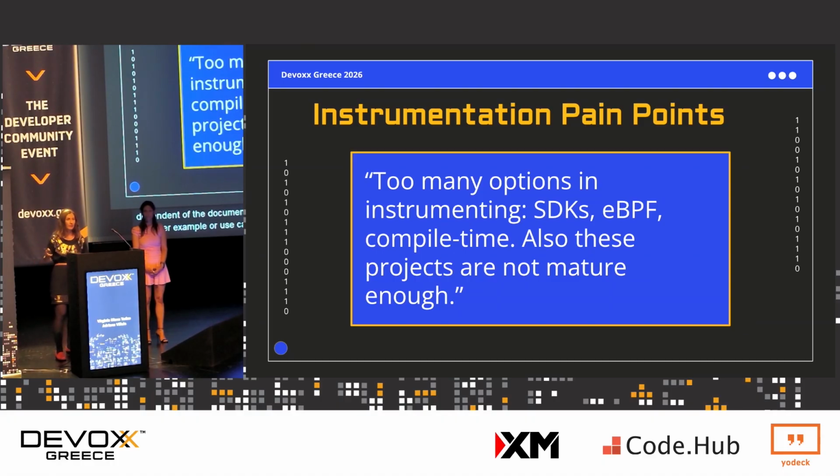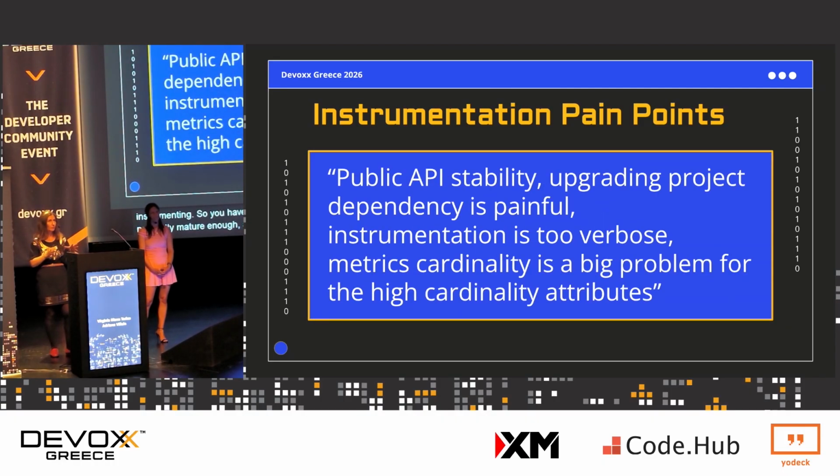Then there's way too many options in instrumenting. So you have SDKs, eBPF, compile time, okay, and also the projects are not really mature enough. And that can be very challenging for developers. Also, in terms of tech points, you have some public API stability. Then when you upgrade the project, dependency can be painful. Also, the instrumentation is too verbose, or the metrics cardinality is a big problem for the high cardinality attributes. So there you go. There's a lot of opinions out there, and the pain points are real.